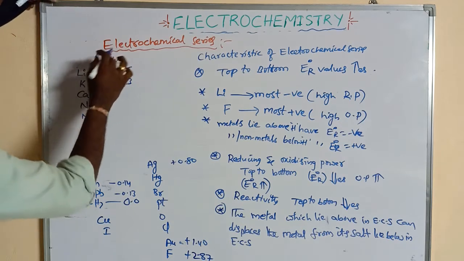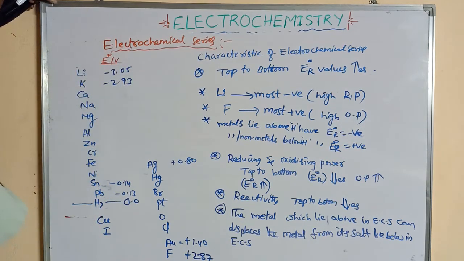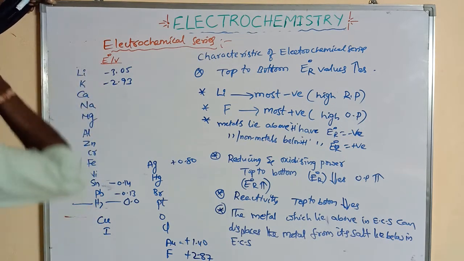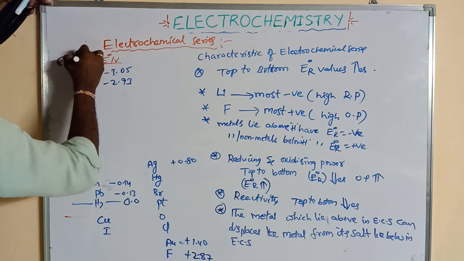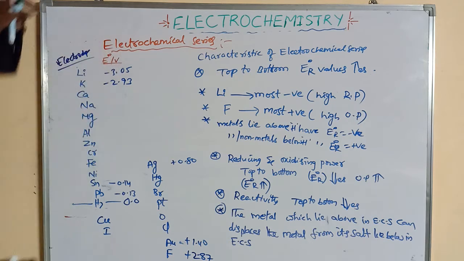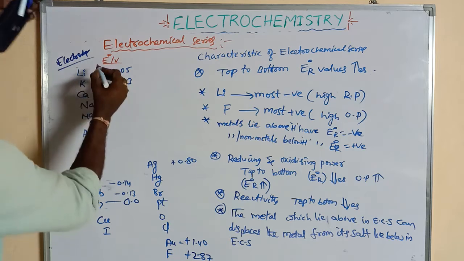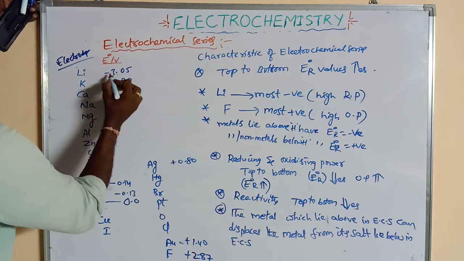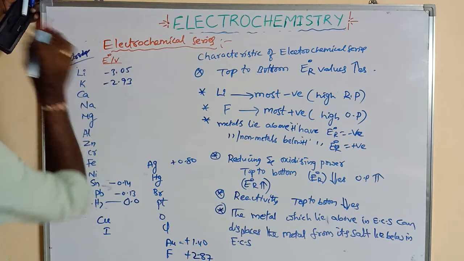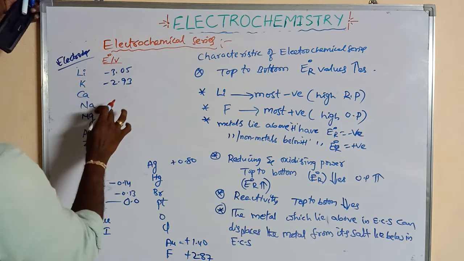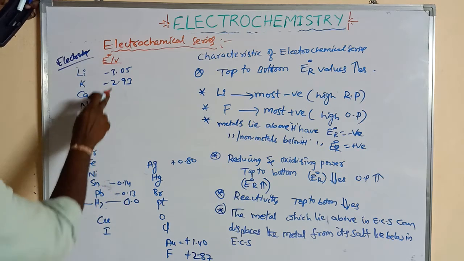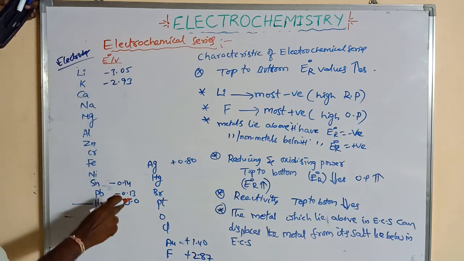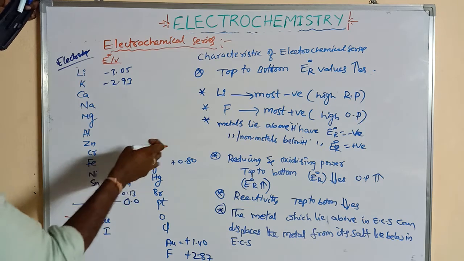These are the E0 values, the standard electrode potential values, for metals and non-metals, electrodes. Lithium's electrode potential is minus 3.05, potassium minus 2.93. From top to bottom, the negative values decrease and the positive values increase.